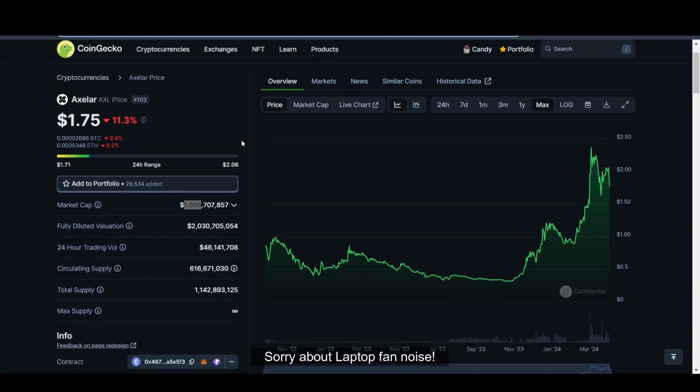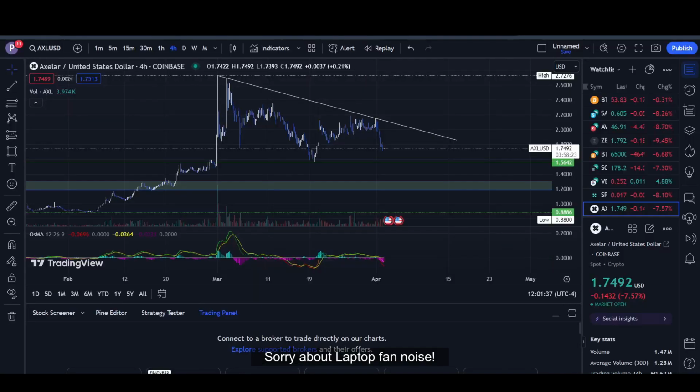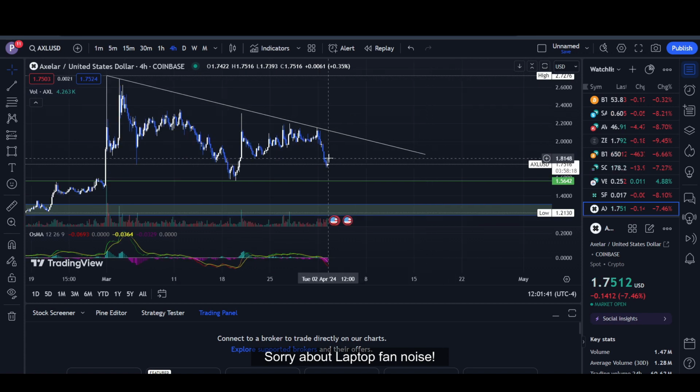But as of now, Bitcoin is making a correction, and we have around 19 days until the Bitcoin halving. So I think we may see a price pump in Bitcoin, and this will most likely react to that as well. But I think the max it can go as of now is around $2.